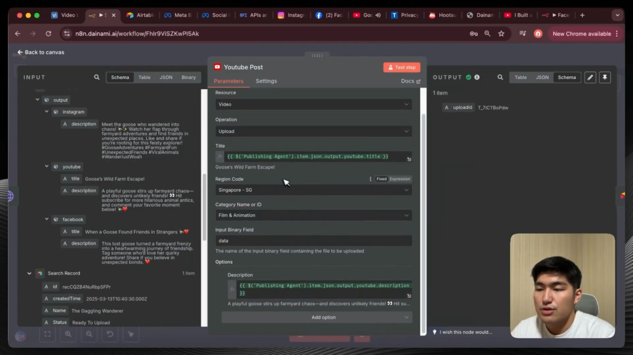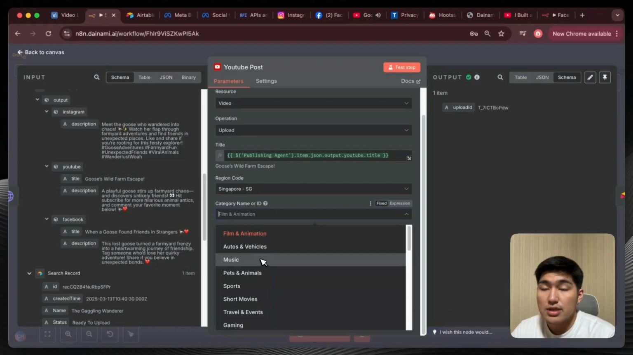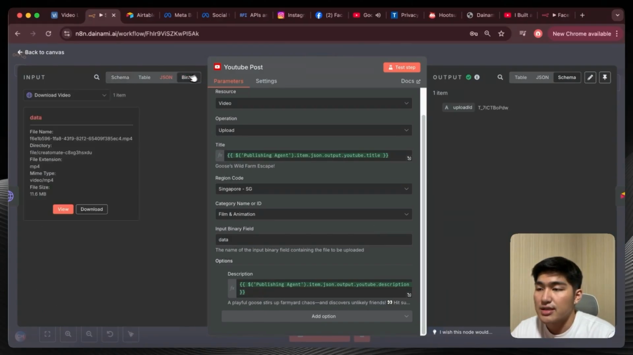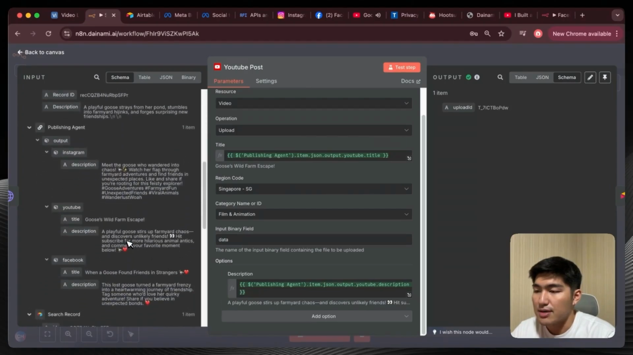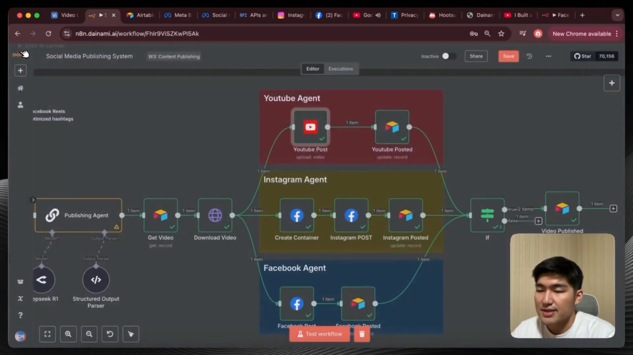The region code, you just have to choose the country that you're in, and I choose Singapore. And then from there, the category name and ID, I'll choose films and animation. You can choose the different categories according to what your video is about. The input binary field would be data, and this is what allows us to get the video that we have downloaded from our Airtable earlier on. And then for description, we're just going to drag over the description from the publishing agent as well. And then you should have something like this. Okay, perfect.